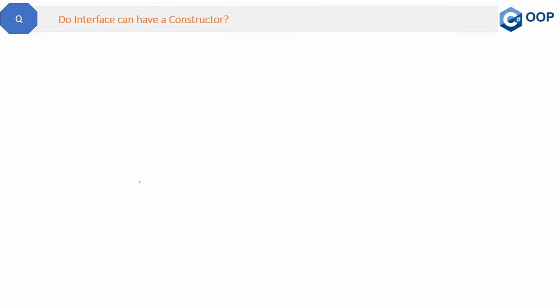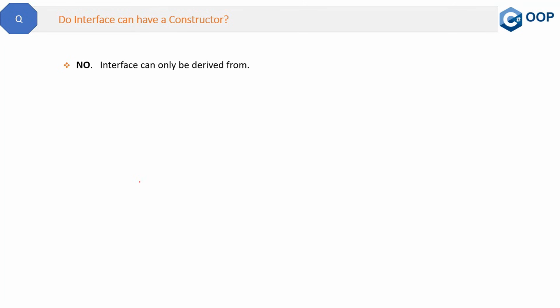Here is a very short question about the interface: can an interface have a constructor? The answer is no. An interface can only be derived from. There should not be any constructor inside the interface. The reason is, why do we need a constructor? Whenever we create the object of any class, the constructor will be called, right? But you will never create an instance of an interface. That is not possible, so constructors are not required in interfaces.